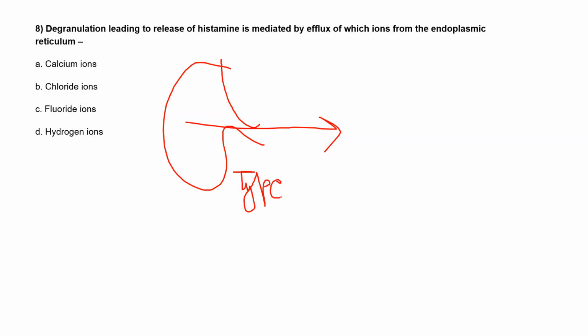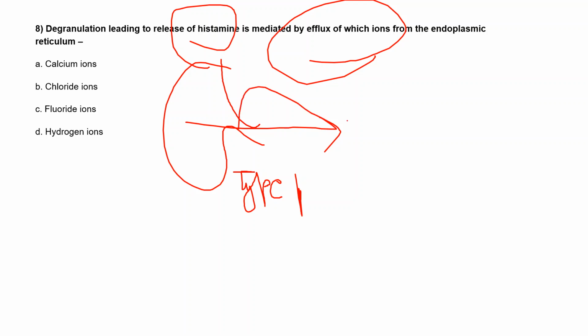Type 1 hypersensitivity involves degranulation, right? So they will release histamine, and it is mediated by the efflux of which ions? Which ion will be effluxed out from the endoplasmic reticulum? Option A is calcium ions, option B is chloride ions, option C is fluoride ions, and option D is hydrogen ions.